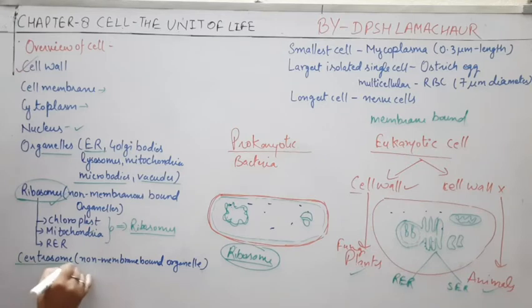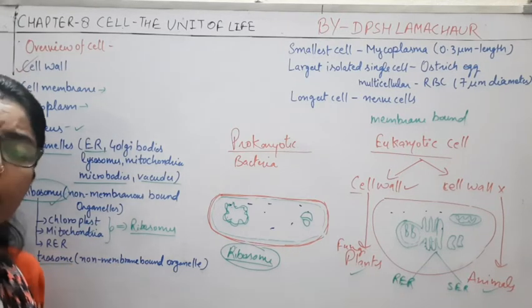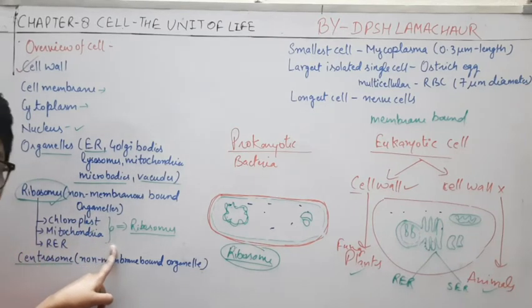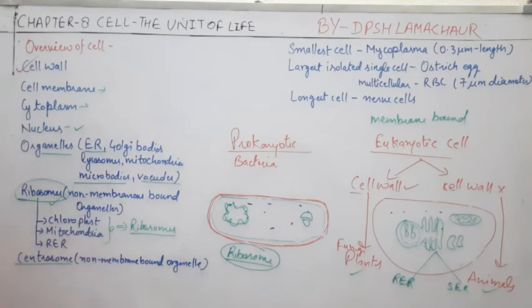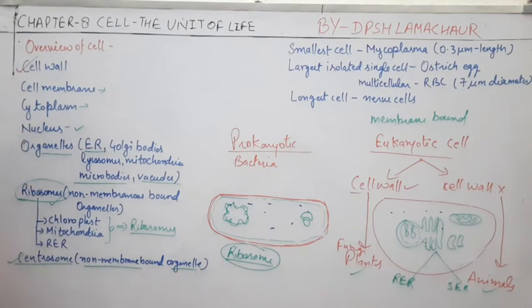Okay, now why is it not a cell? As we have said, there should be an independent existence. They are not showing independent existence, that's why they are not complete cells, they are semi-autonomous. Now the centrosome. What is another organelle which has no membrane?